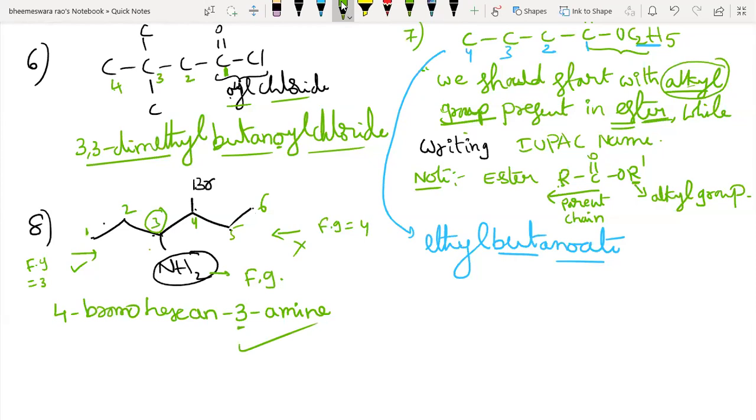It's the naming of what? Functional groups. Okay. So in my next lecture, after practicing a few examples, I will continue with another set of IUPAC rules. This time it will contain polyfunctional groups.